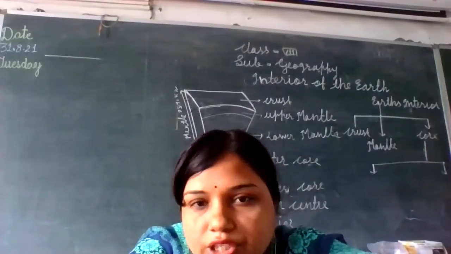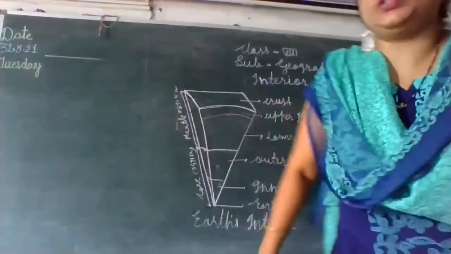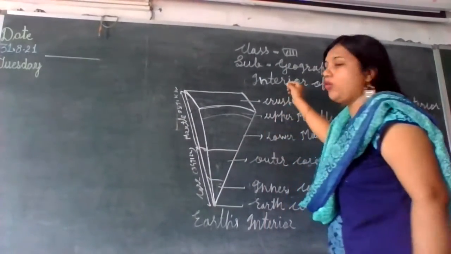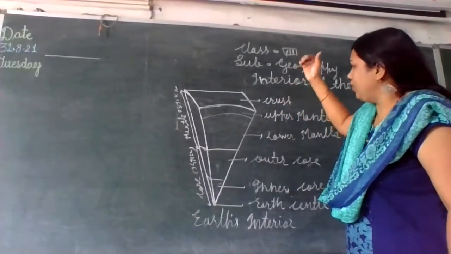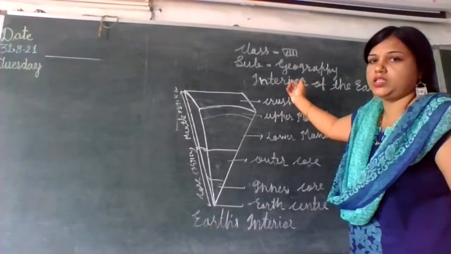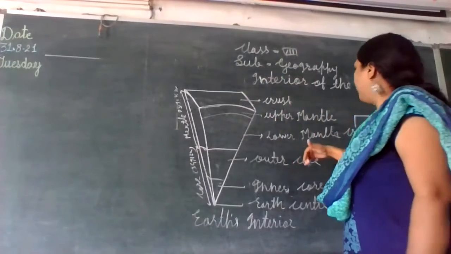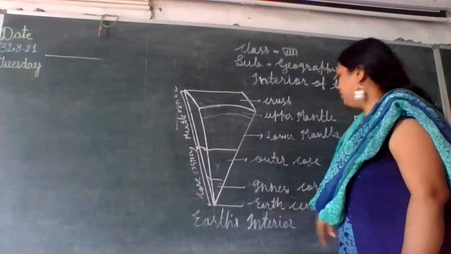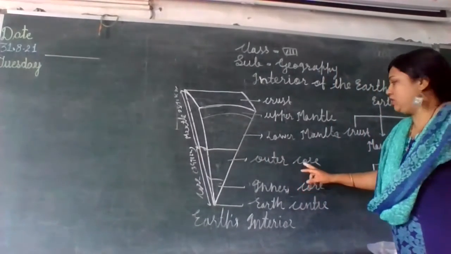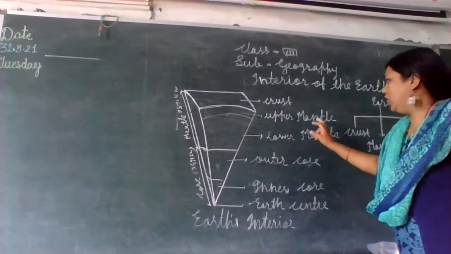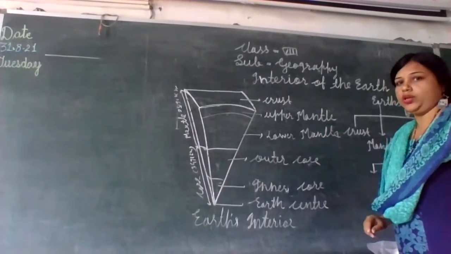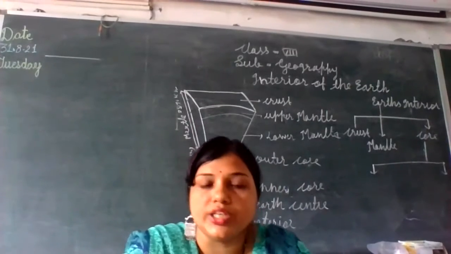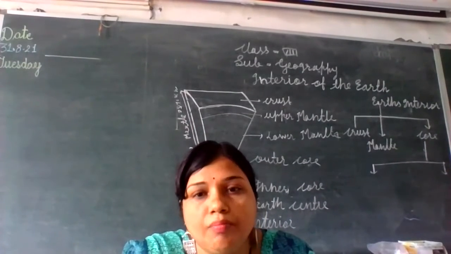Hello everyone. In the last lecture, we discussed the interior of the earth. We discussed the meaning of the crust, and the two parts of the crust, the continental crust and the oceanic crust. Then we saw the next layer, the mantle, including the outer core, upper mantle and lower mantle. We discussed everything about the crust and the mantle.